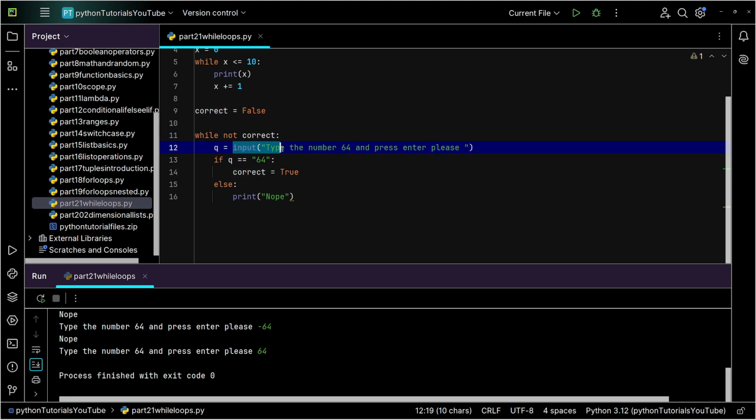And again, we haven't gotten into input. There's a lot of funky things you can do with input. We definitely have to get into that at some point. And you're saying if it's 64, again, input returns a string. We'll deal with that later. We set correct to true.